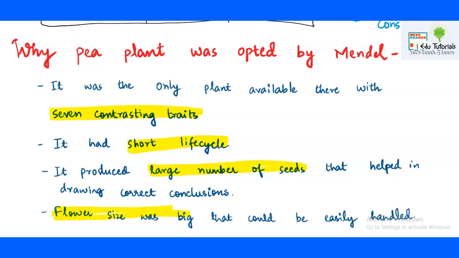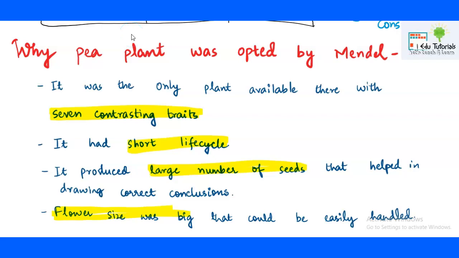So the flower size was big enough and could be easily handled. And the pea plant was available in the bisexual form. Bisexual means both the gametes were there in one flower. So whichever flower he wanted to make unisexual, he could do it easily. So these are the possible reasons why Mendel chose the pea plant.